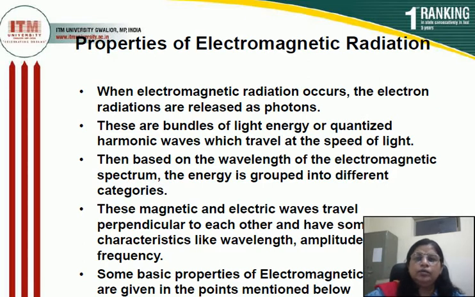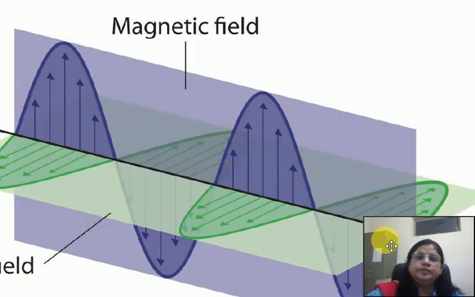So, according to properties, electromagnetic radiations are energy packets, and these energy packets are quantized, meaning when the energy is fixed, it is known as quantized, and these electromagnetic radiations travel with the speed of light, and the speed of light is 3 into 10 to the power 8 meter per second.